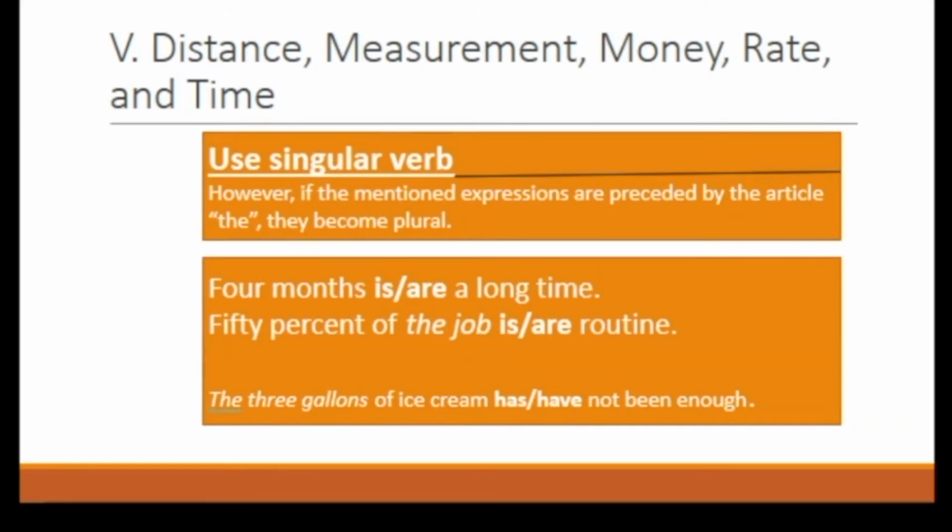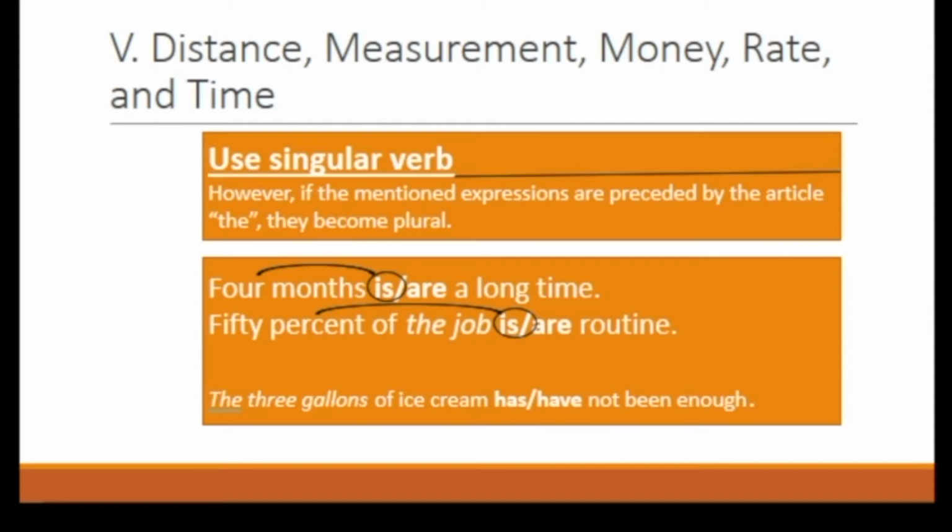Rule number 5, distance, measurement, money, rate, and time. Distance, measurement, money, rate, and time are singular and are used with the singular form of the verb. However, if the mentioned expressions are preceded by the article the, they become plural. Let's try to answer this. 4 months are a long time. The answer is is. Why is? Because 4 months is time. 50% of the job is our routine. The answer is is. Why is? Because 50% is measurement.